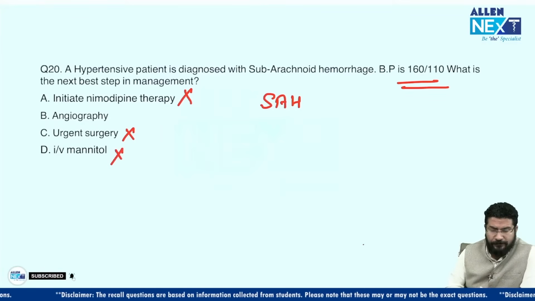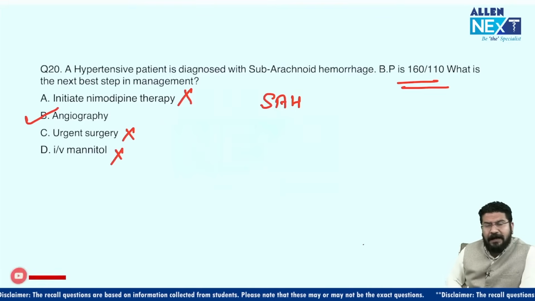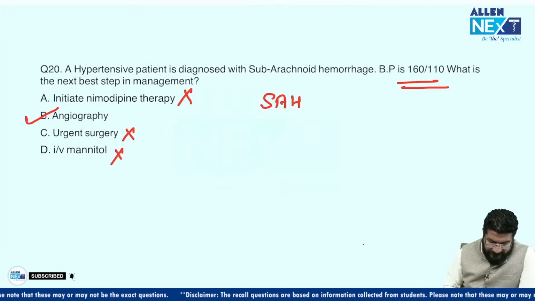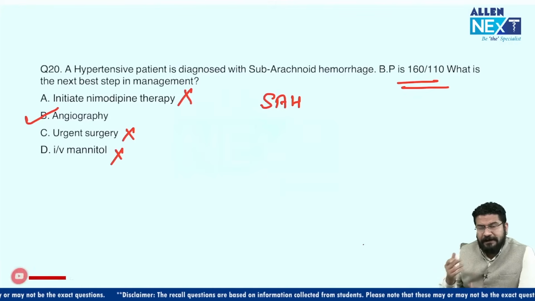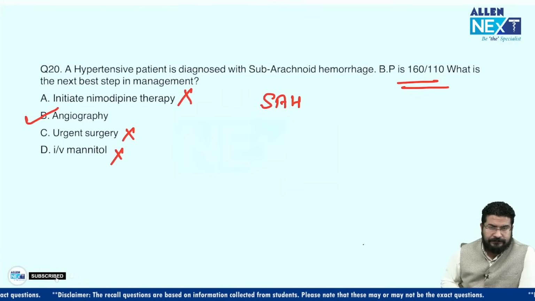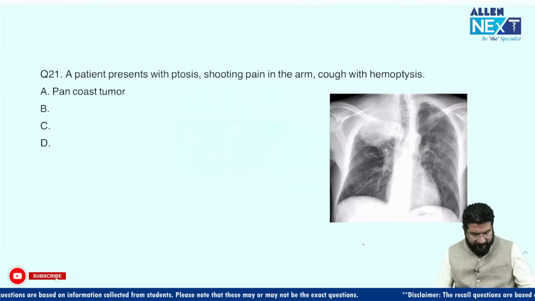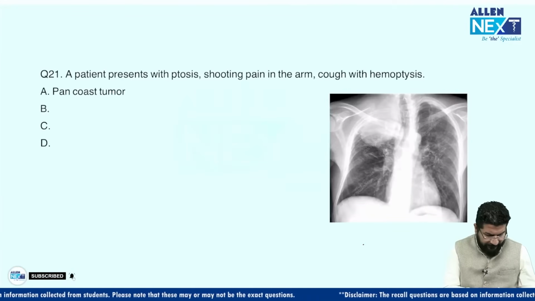So for this patient, the ideal answer is that first we should do angiography and see what we can do further. Is it a candidate for clipping, or what do we have to do in this patient? Clear? The surgical modality of treatment we decide only after angiography. So the answer for this question will be angiography. Okay, coming to the next MCQ. Try to answer, guys. Anyone?